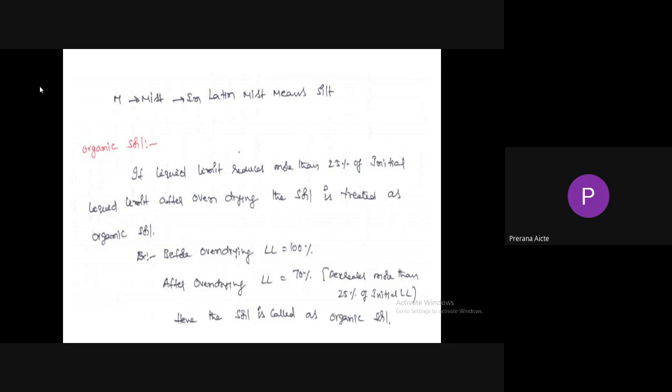Here, the soil is treated as liquid 100%. So highly compressible clay, organic clay.